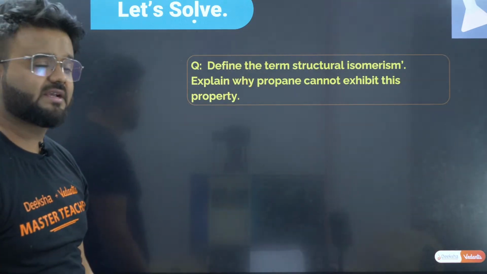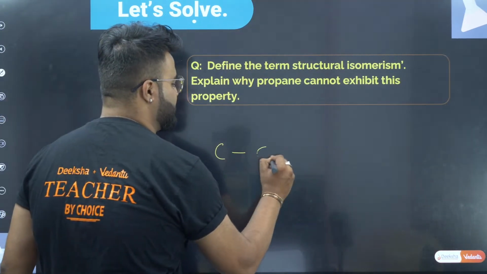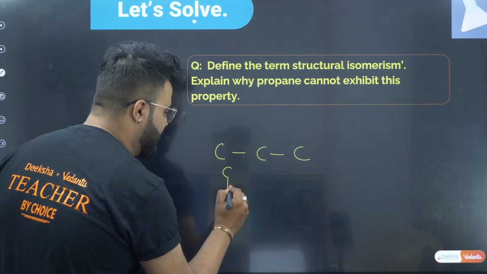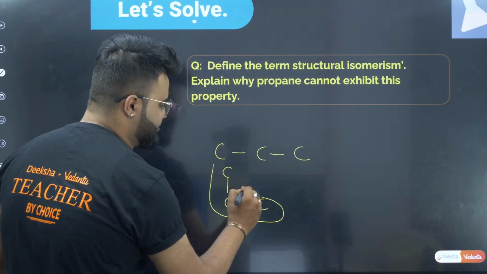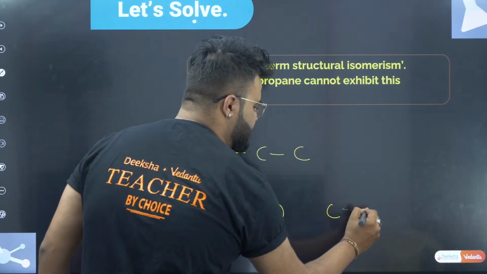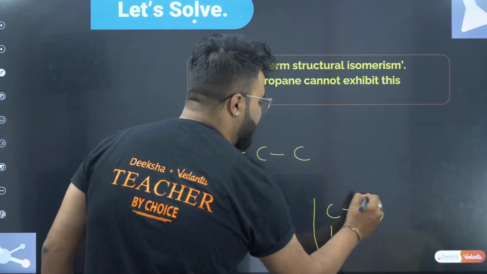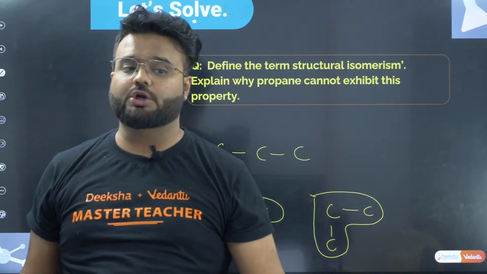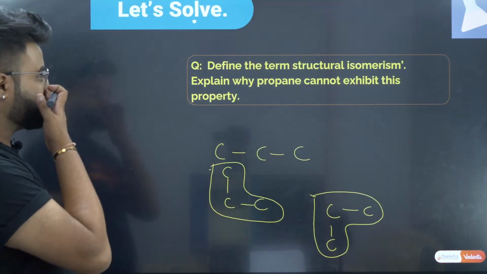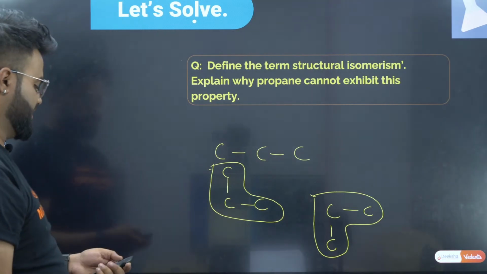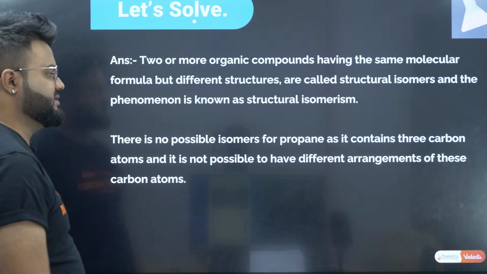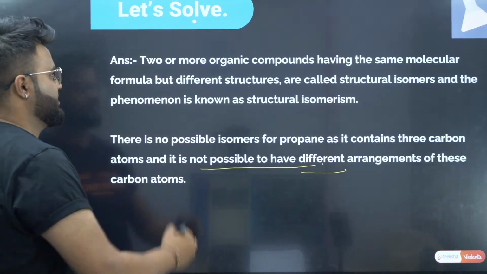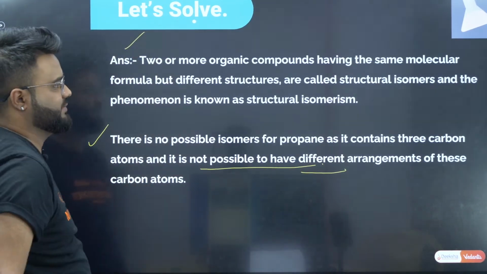Why can propane not exhibit it? See, propane has 3 carbon atoms. If I write it in a straight chain, it is straight. Again, if I write like this, it is again a straight chain only. Because of its arrangement, structural isomerism cannot be explained with propane. Clear? The same thing is written here: a different arrangement is not possible. This is your definition, this is your answer.